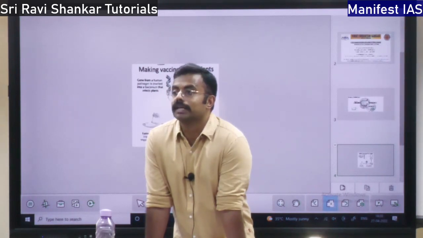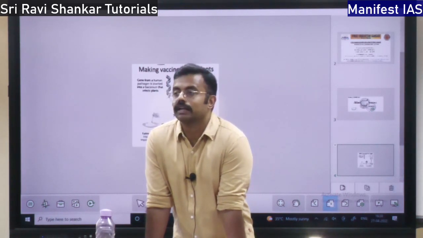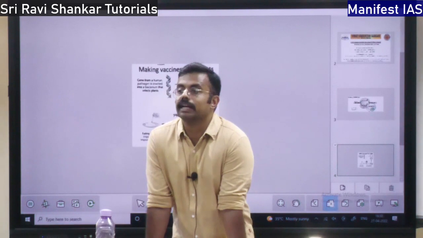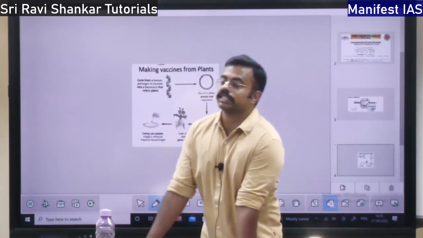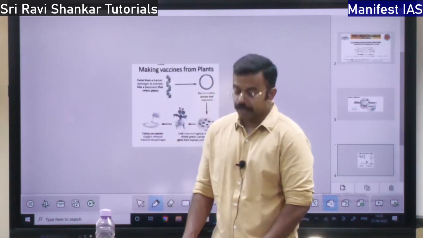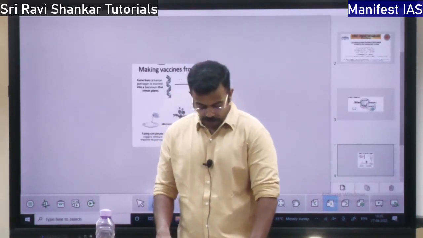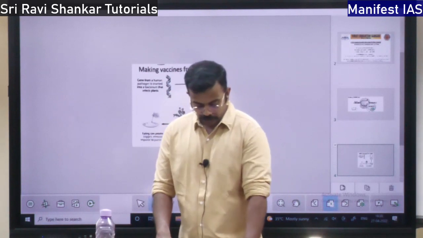The GSLV Mark III uses a cryogenic engine. So storing something or operating something below 0 degrees Celsius is called cryogenic technology. So umbilical cord blood should also be stored in cryogenic facilities, that is, at sub-zero temperature.